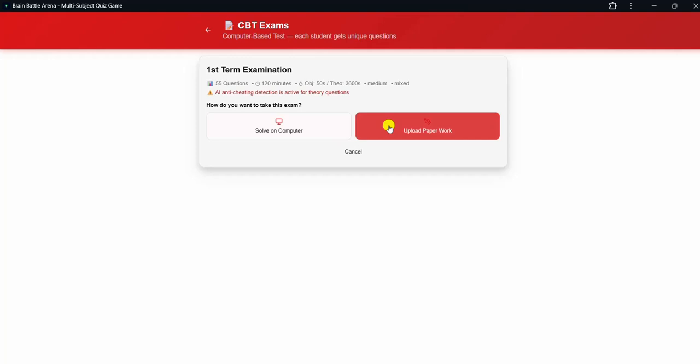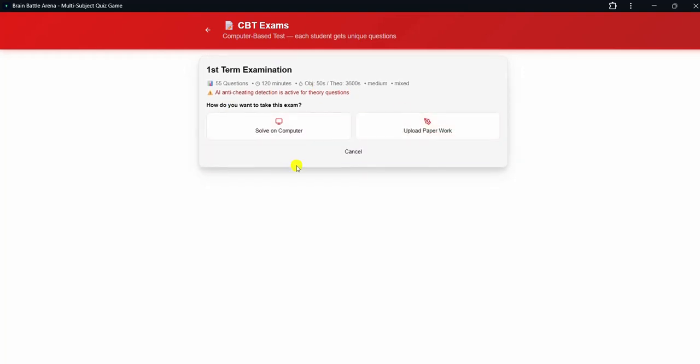But if you solve on computer, at the end it still gives you an option where you can upload paperwork, in case you want to type in your objective questions or something like that. But if you want to do paperwork throughout, you can just upload paperwork. Then the system will mark and grade you. And if you copy from any internet or Chat GPT, you are gone.